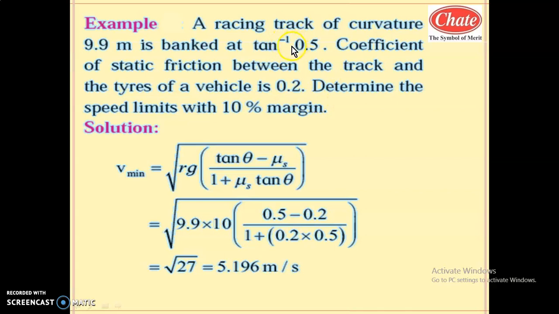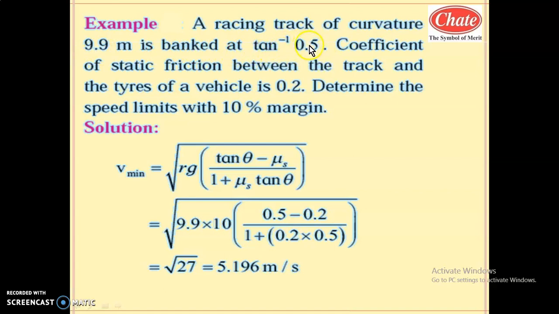So in this problem, theta is tan inverse of 0.5. Let us read the problem once again. A racing track of curvature 9.9 meter, so the radius of curvature is 9.9 meter, is banked at tan inverse of 0.5.